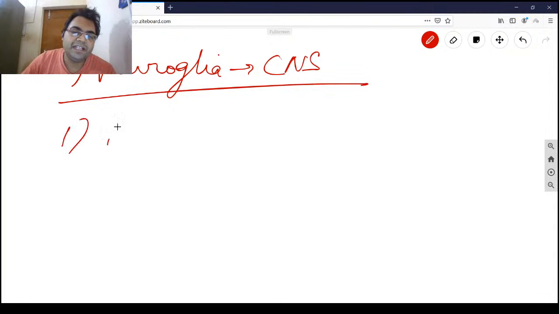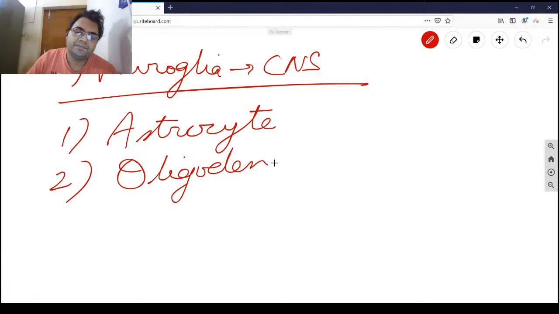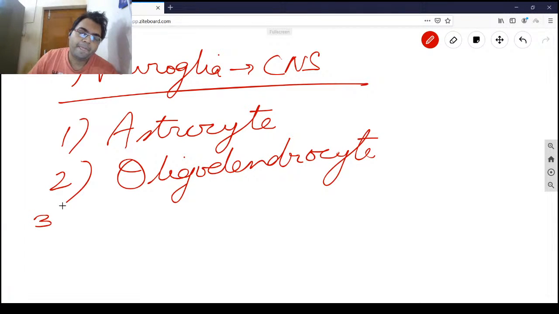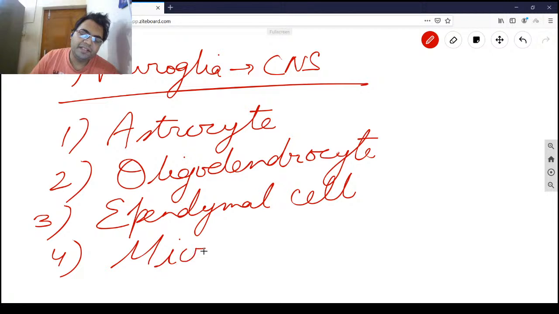The first one is the astrocyte. This is a very significant classification. Oligodendrocyte, then we have ependymal cells which produce the cerebrospinal fluid. Then we have the microglia.